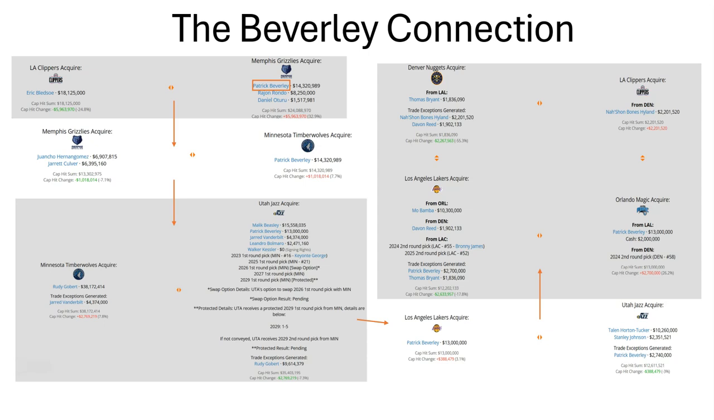For the Nuggets, they would also pick up Thomas Bryant from the Lakers, and of course got some trade exceptions on Bones Hyland and Davon Reed. And for Beverley, this pretty much ends his trade history.